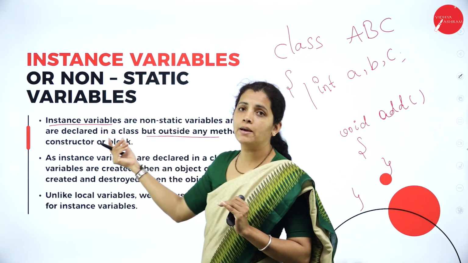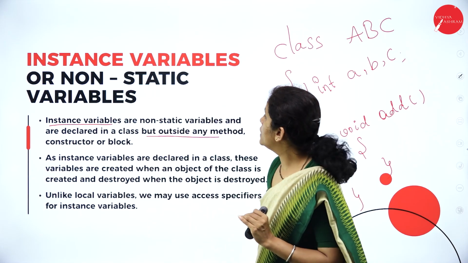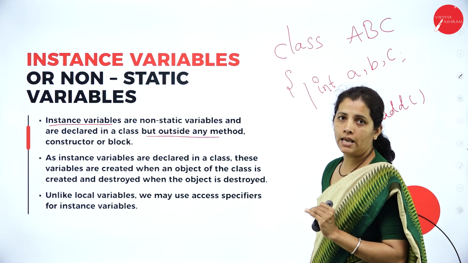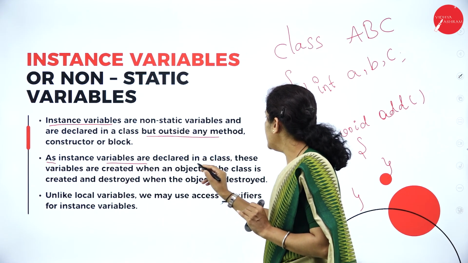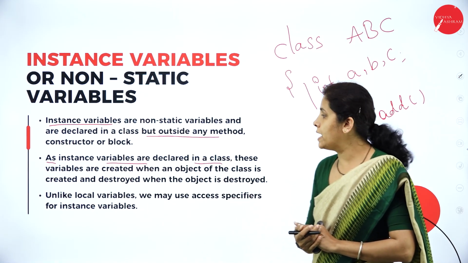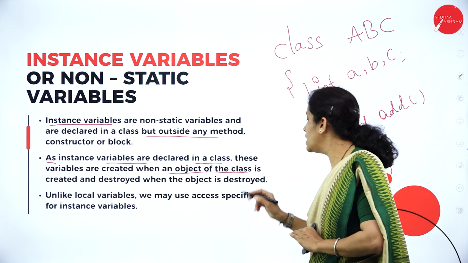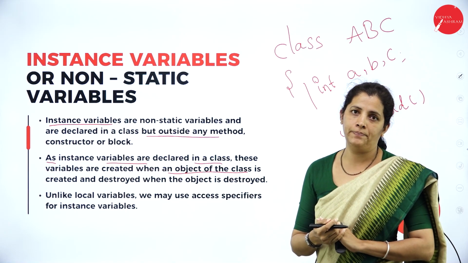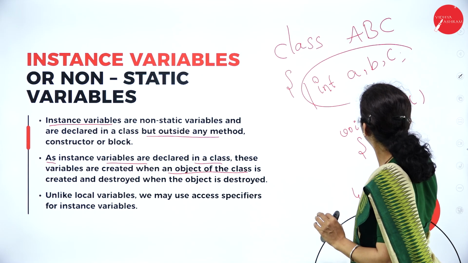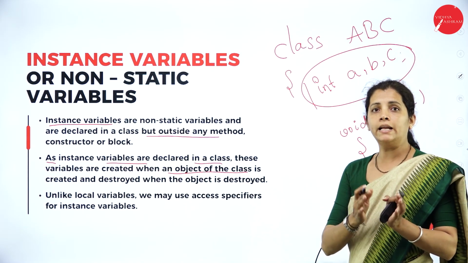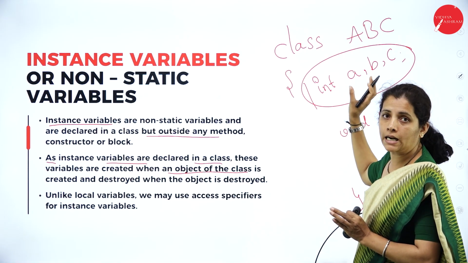Those kinds of variables are known as instance variables or non-static variables. As instance variables are declared in a class, these variables are created when an object of the class is created. See here, I have completed my declaration part. So this is my instance variable declaration.